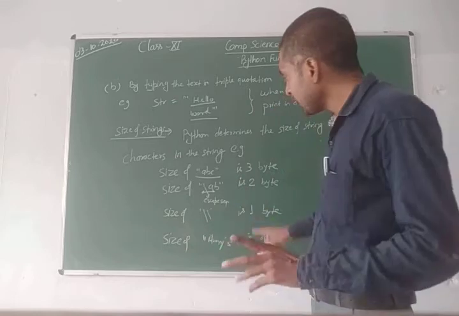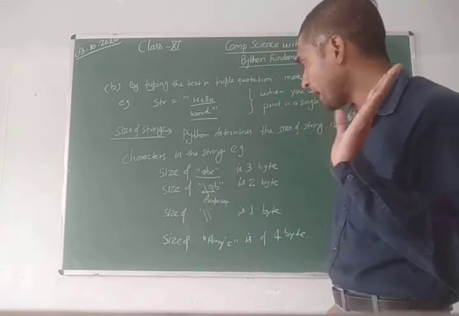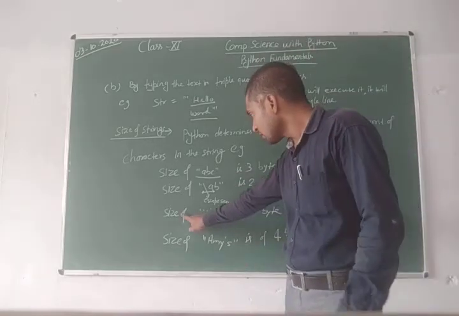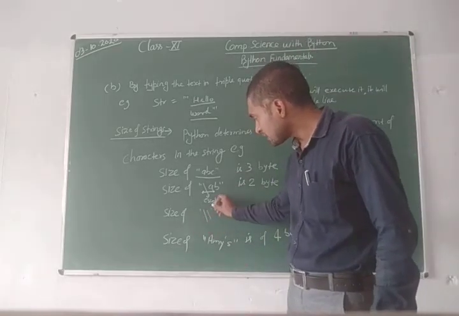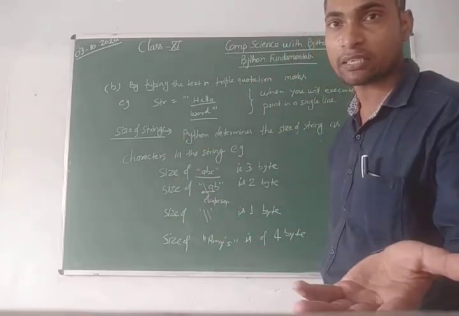In this way, the entire string will take only 2 bytes inside the memory. Third, the size of double slash inside single quotation marks: it is also an escape sequence, and an escape sequence always takes 1 byte of space.